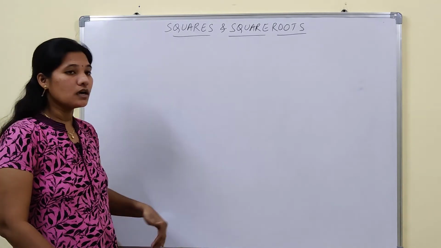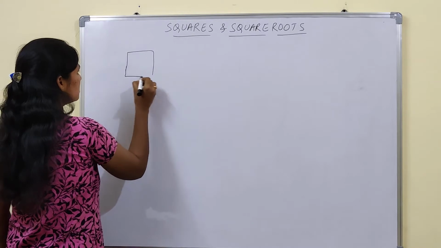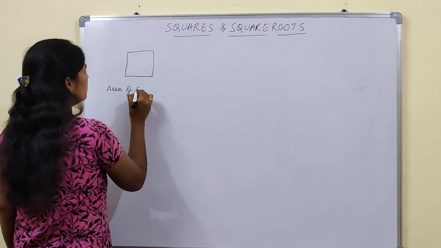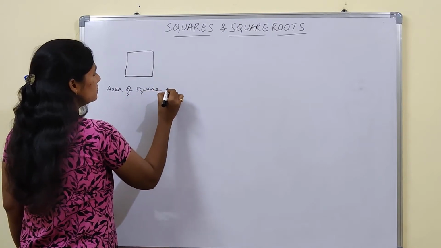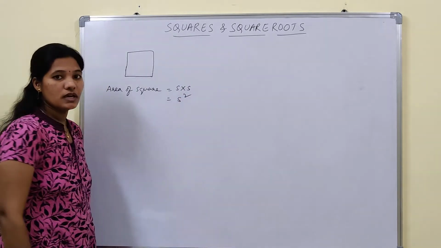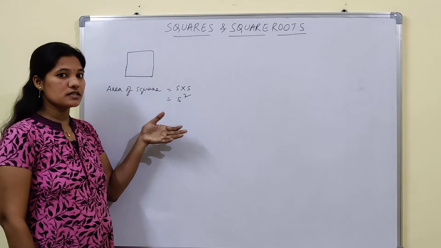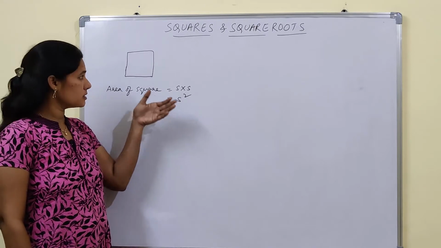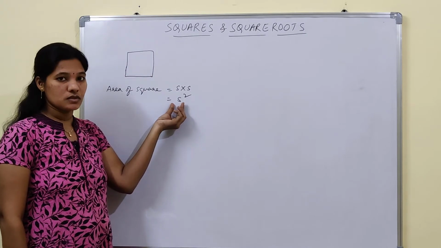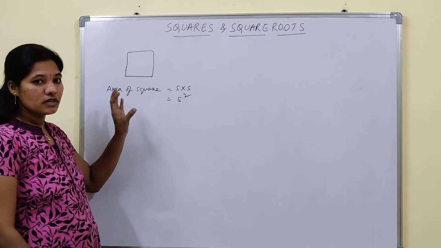Till now, what we know is that if there is a square like this, the area of the square is nothing but side into side, which is side square. That means the area of a square, as we discussed in the earlier classes, is equal to s into s, nothing but s square. So in geometry we have learned this.